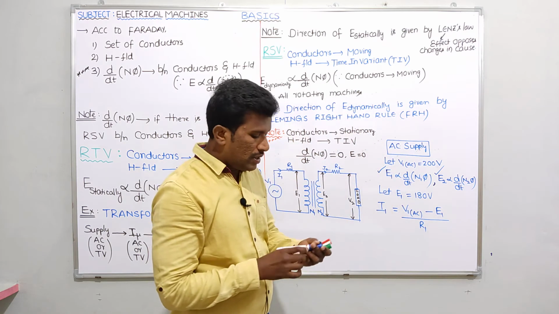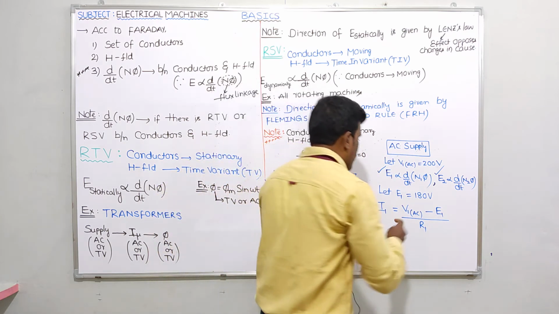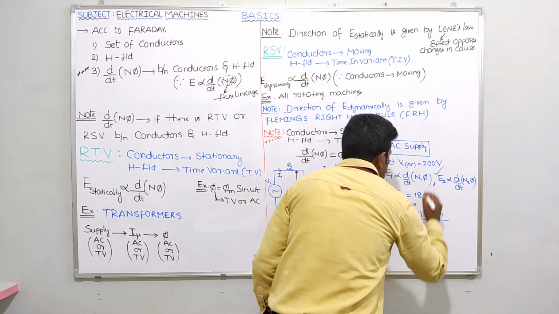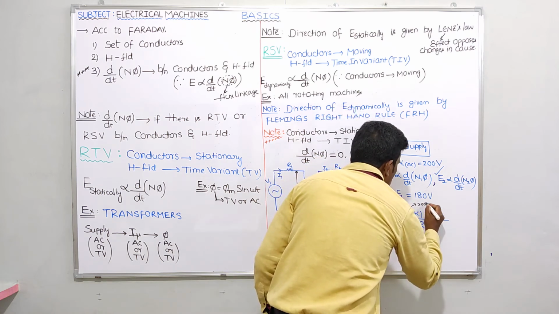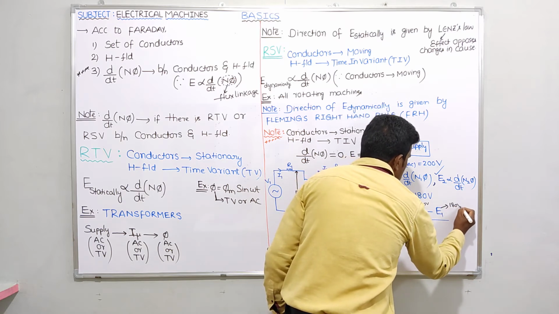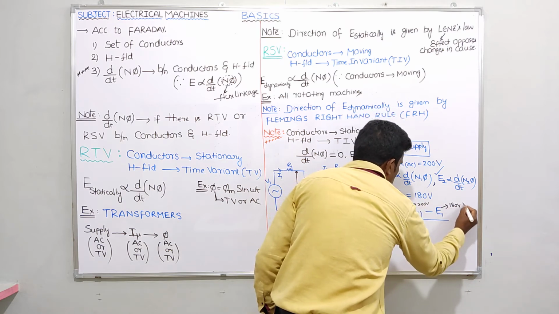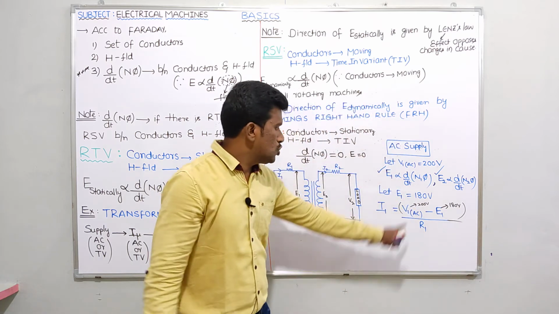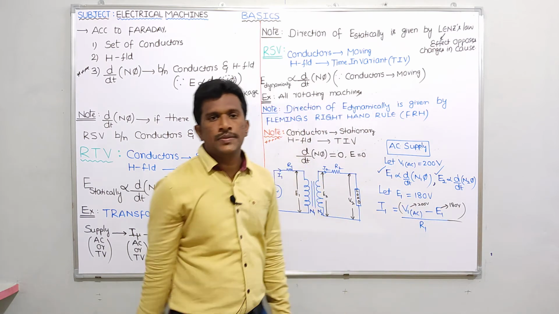Yes or no? Now tell me, what is the value of V1 AC I had taken? 200 volts. What is the value of E1 I had taken? 180 volts. So what is the numerator value? 200 minus 180, 20 volts.